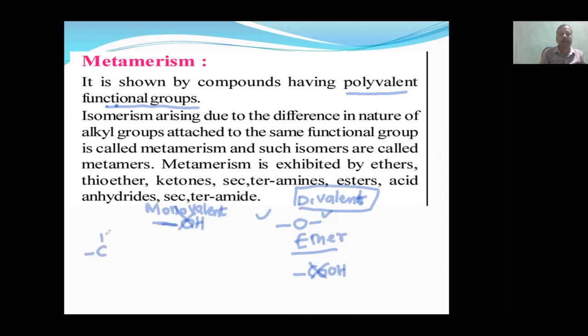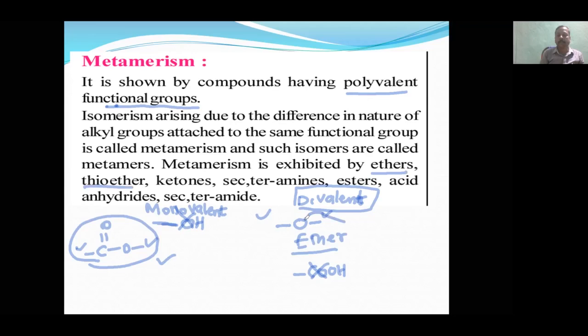But if I say ester, see here also it can form a bond, here also it can form a bond. So this can show metamerism. So any compound having polyvalent, that means valency must be two or more than two. I am giving you the list here itself: ether, thioether.